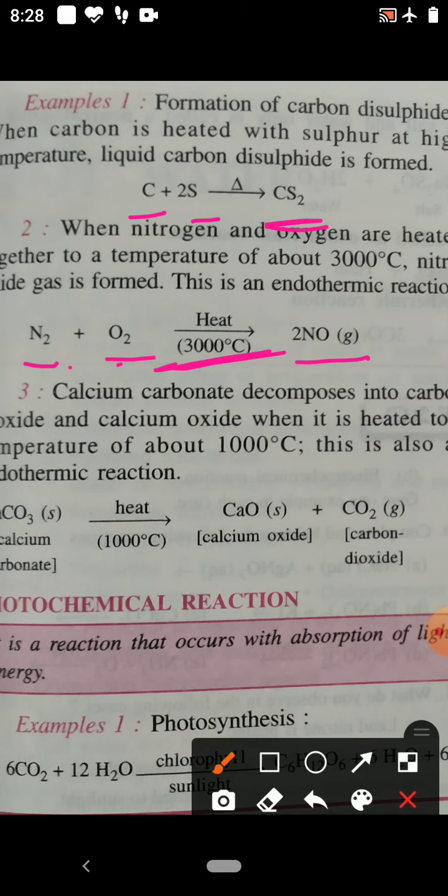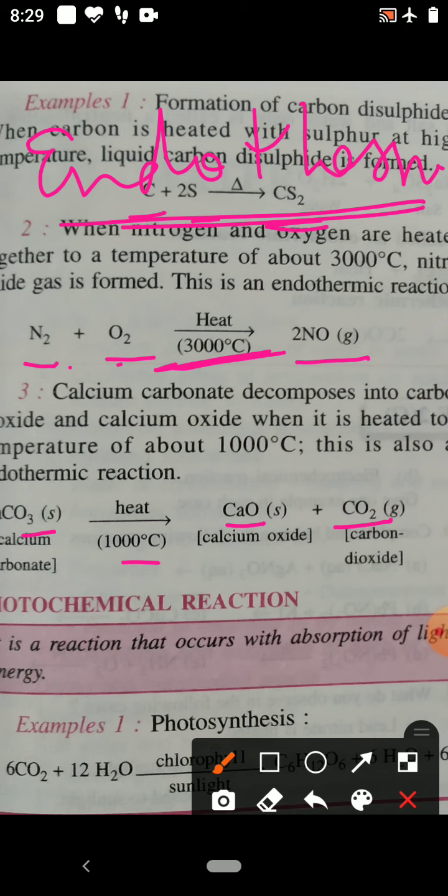Next is the thermal decomposition reaction. Decomposition of calcium carbonate: calcium carbonate on heating breaks into calcium oxide and carbon dioxide. So these are examples of endothermic reactions. Why are these examples of endothermic reactions? The reason is that during these chemical reactions heat is absorbed.